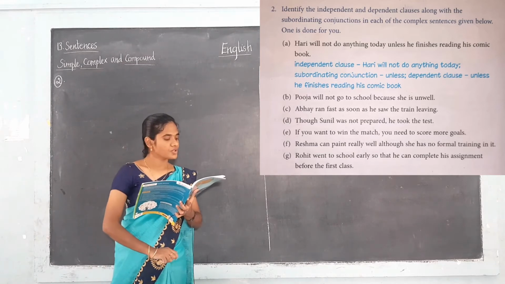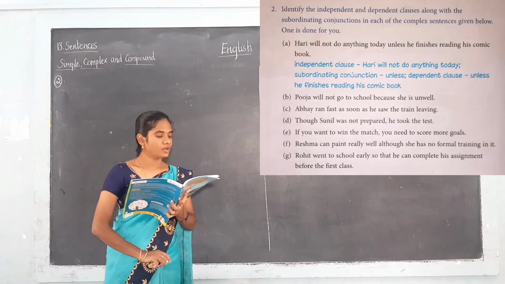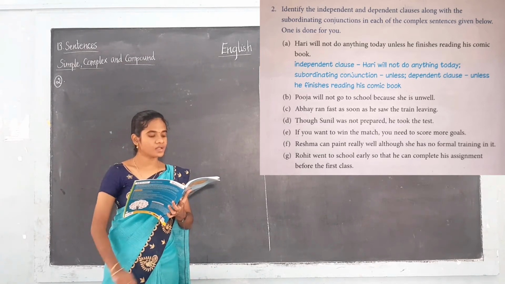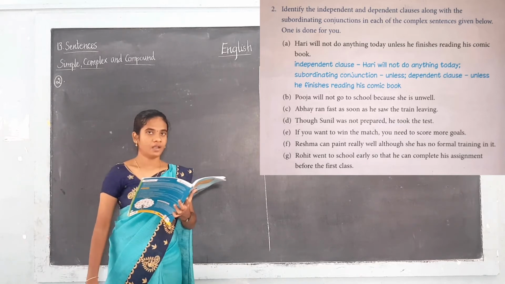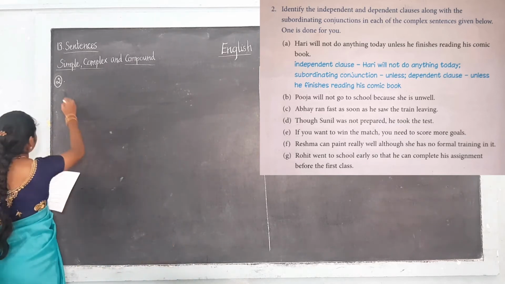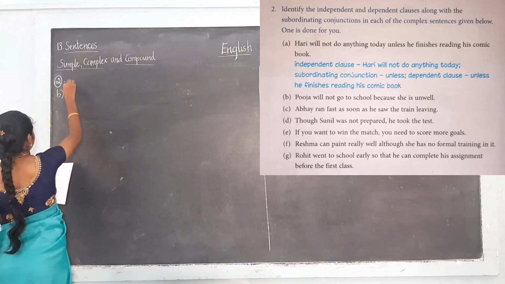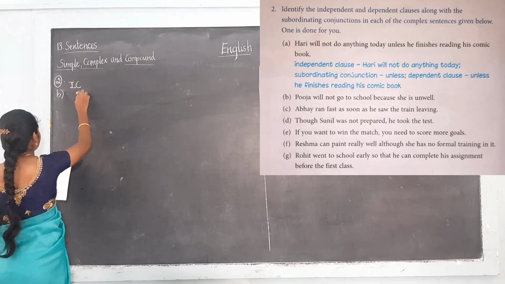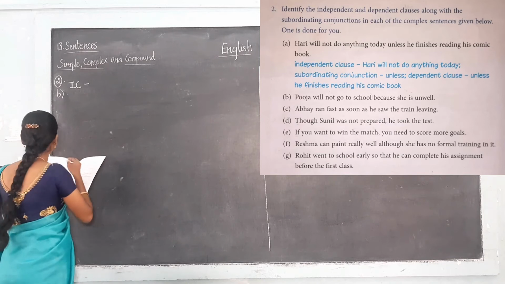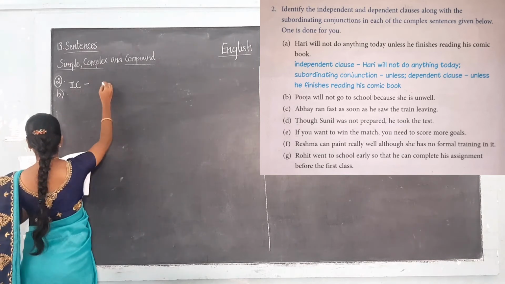Now see B: Pooja will not go to school because she is unwell. Here you have to find the independent clause; for that I am writing I. What's the independent clause? Pooja will not go to school.